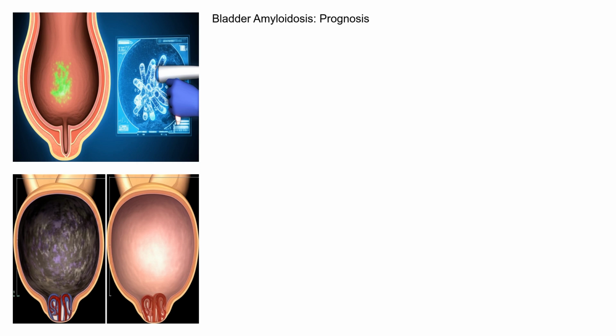Ongoing research is focused on developing new therapies to target amyloid deposits directly and improve outcomes for patients with amyloidosis. Research includes developing antibodies and small molecules that can break down or prevent the formation of amyloid fibrils. Clinical trials are also exploring the use of novel imaging techniques to improve early diagnosis and monitor treatment response.